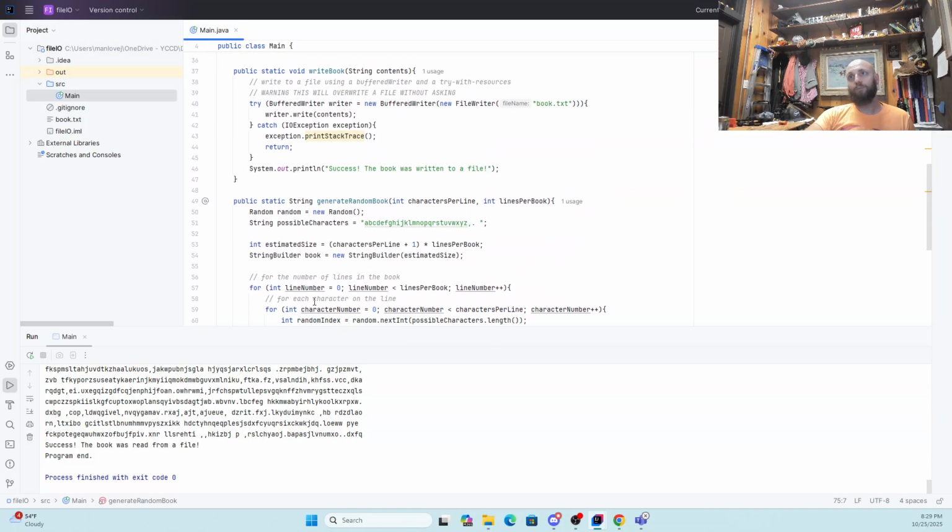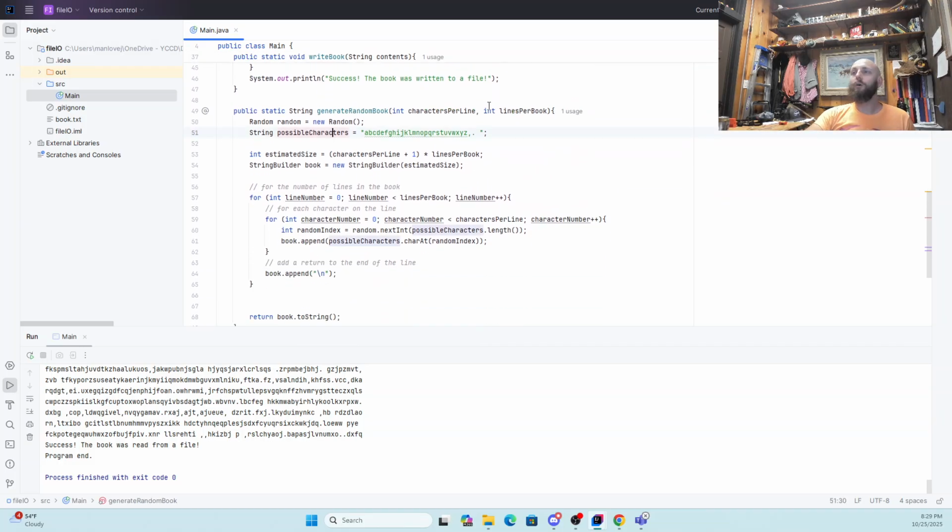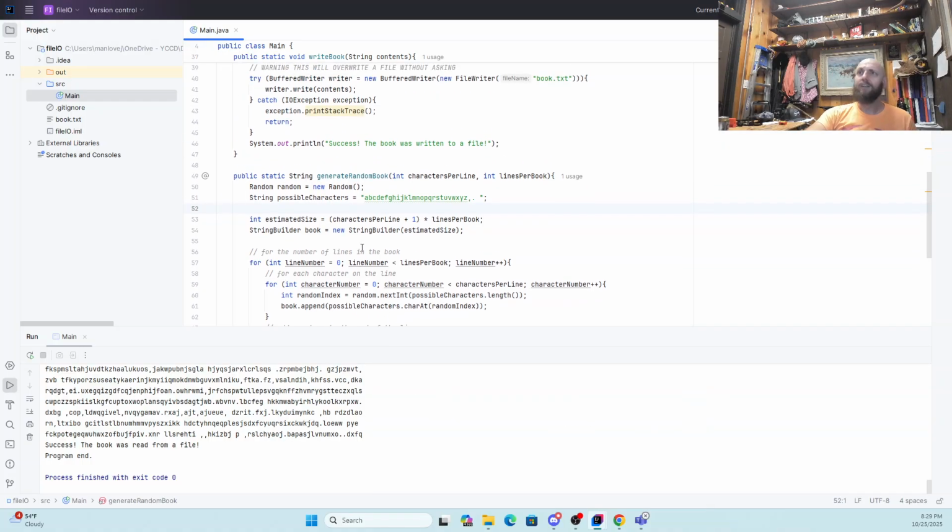If we wanted to, we could make another overloaded one that included a string that was our possible characters, and then we'd actually just go ahead and copy this one into the guts of that, and then in here we'd call that one. Hope that's kind of clear. Maybe as an exercise, if you feel like it, see if you could get that to work.